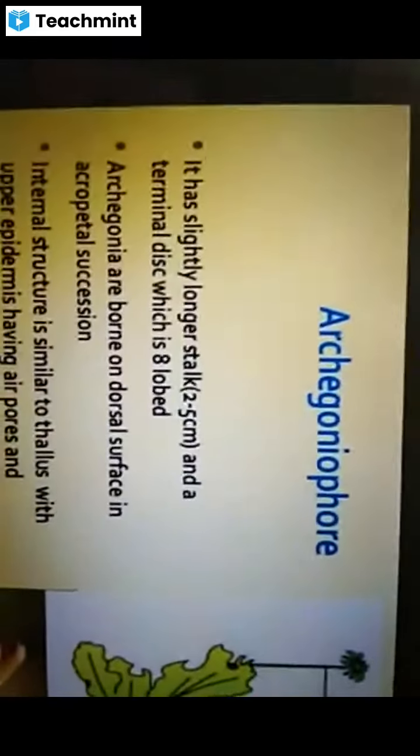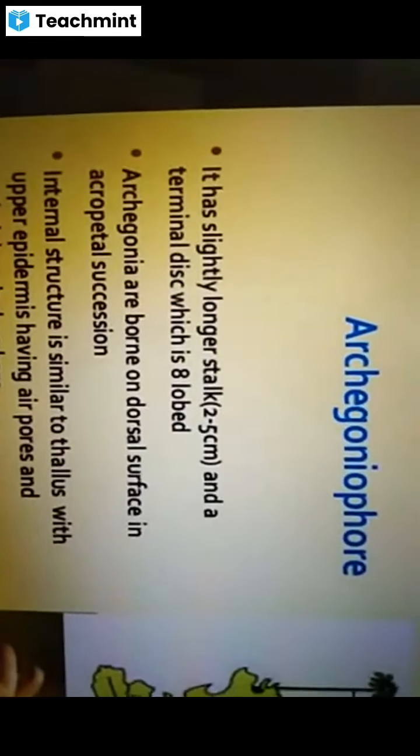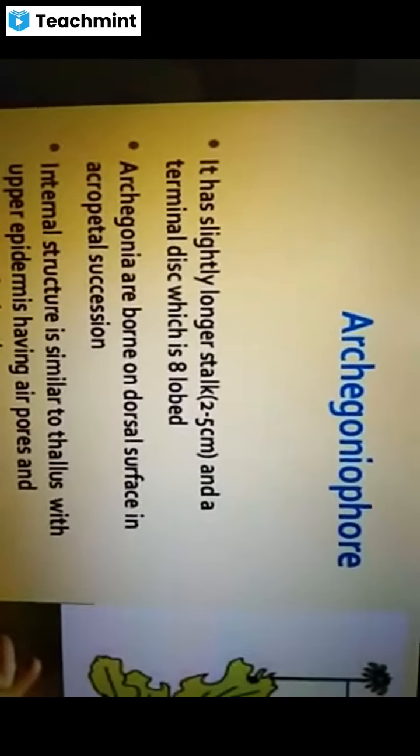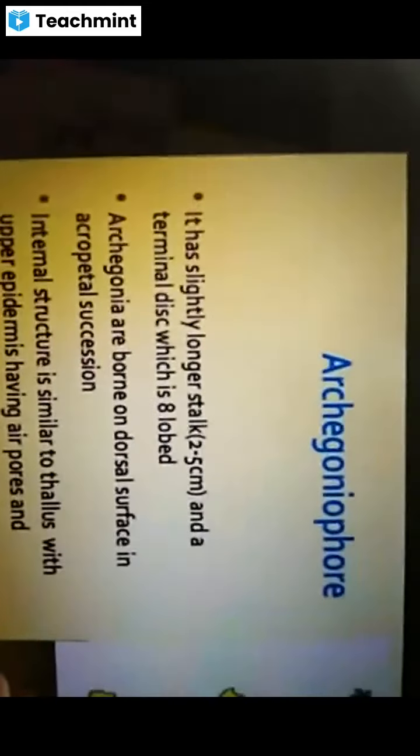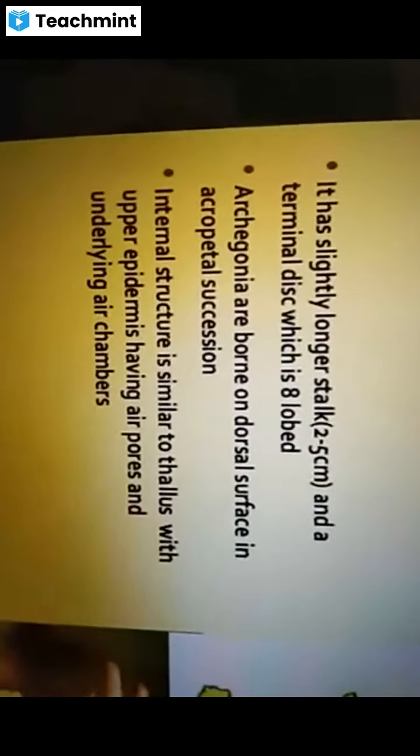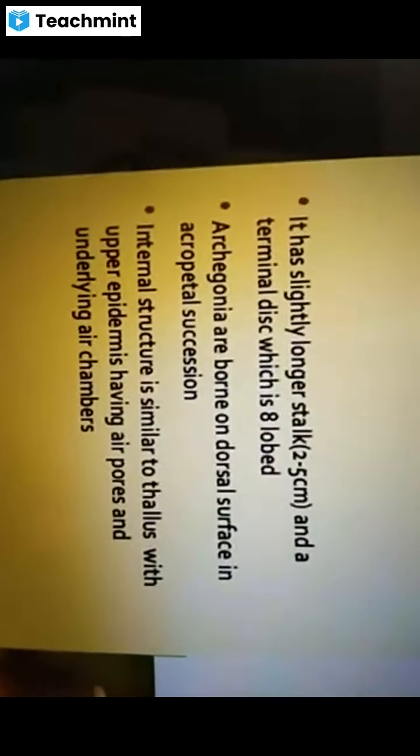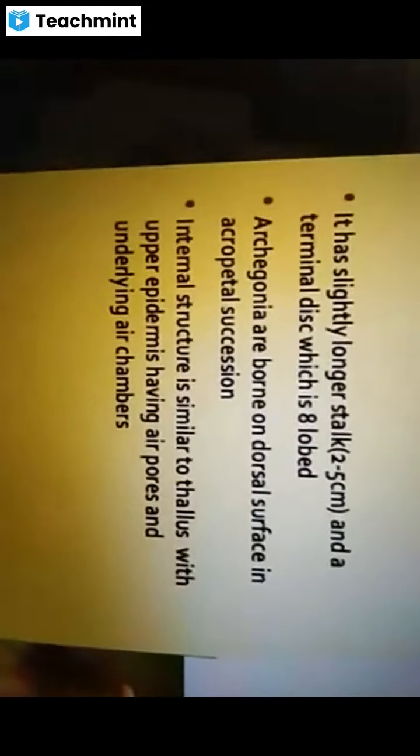And actually, when compared with the antheridiophore, the archegoniophore bears a longer stalk, which may measure from 2 to 5 centimeters, and a terminal disc with 8 lobes. And archegonia are borne on the dorsal surface in acropetal succession. That means from the center to the margin.